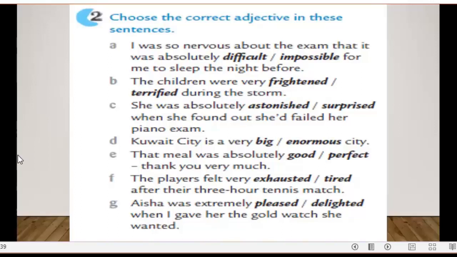Okay. So number B, the children were frightened or terrified. So here we can say it's absolutely difficult. Good.